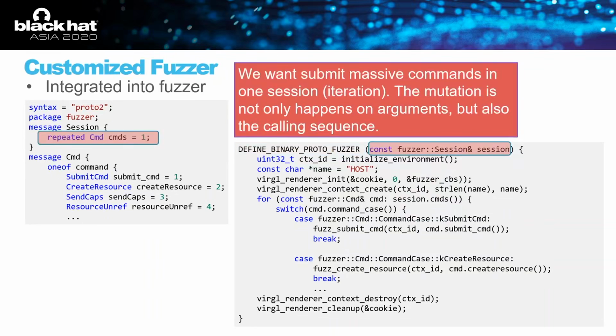As we mentioned before, we want to submit massive commands in one fuzzing iteration, now we call it a session. And we want to mutate not only the arguments of each command, but also different combinations of calling series. So we define a session object like this. It contains multiple commands, and each command is a protobuf object, containing its own argument definition.